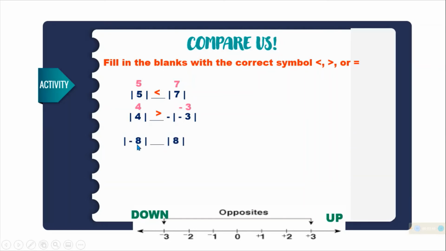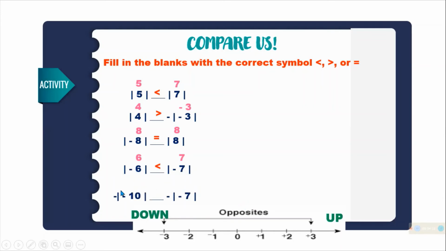Next one. The absolute value of negative 8 is positive 8. Then, the absolute value of positive 8 is still positive 8. So, the answer is equal. Next, the absolute value of negative 6 is positive 6, then the absolute value of negative 7 is 7. So, what will be the answer? That is less than. 6 is less than 7.